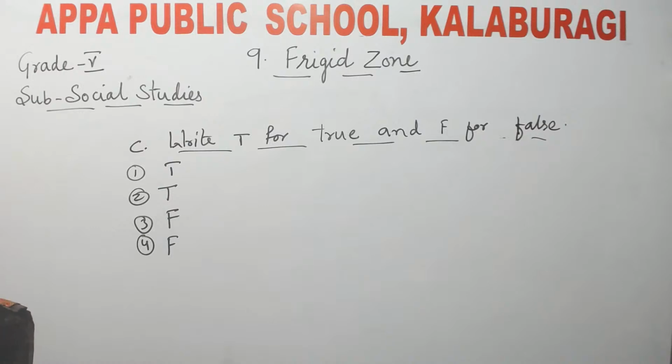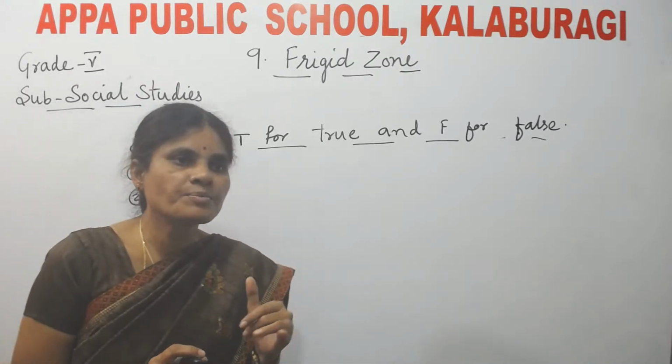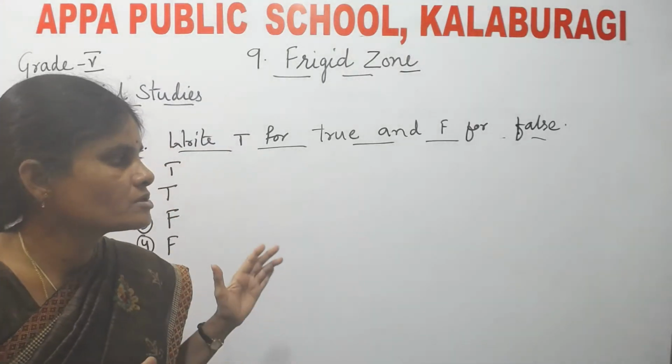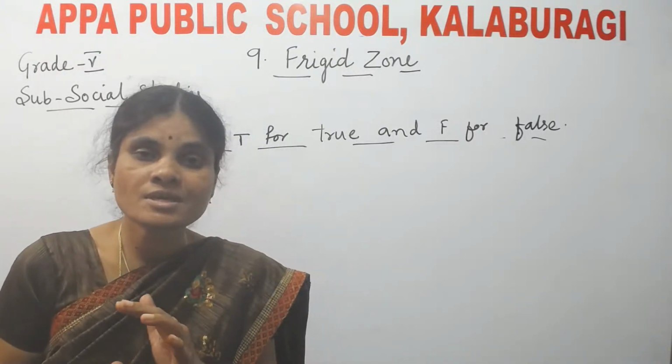See children, by this I finished today's class. Whatever question answers are left over, let us continue in the next class. Whatever lessons we have finished till now, up to the 6th lesson, was the first sem. From the 7th lesson onwards, it is the second sem.